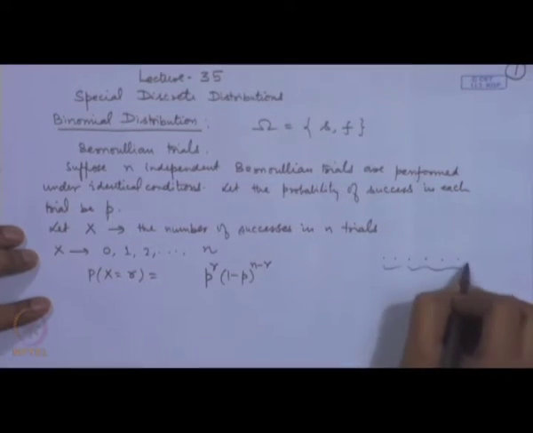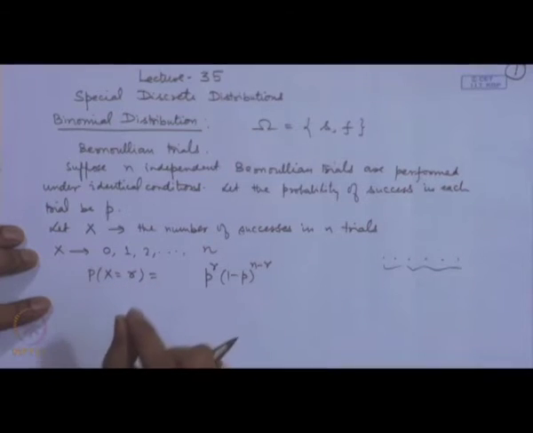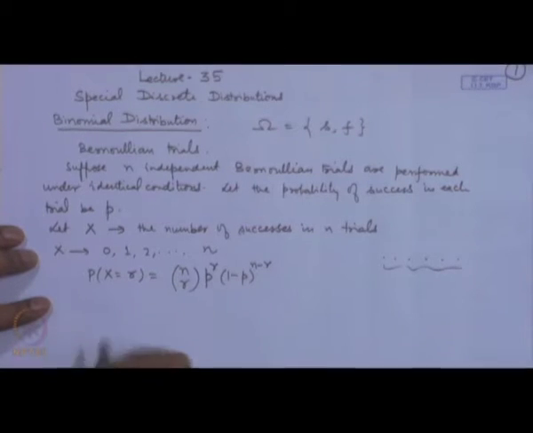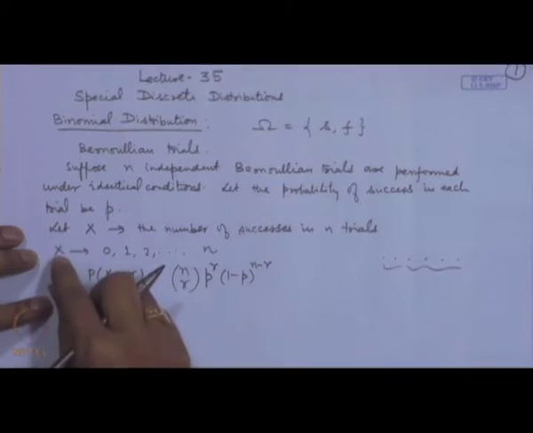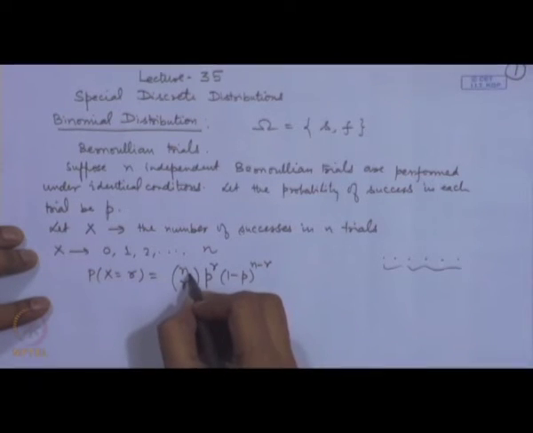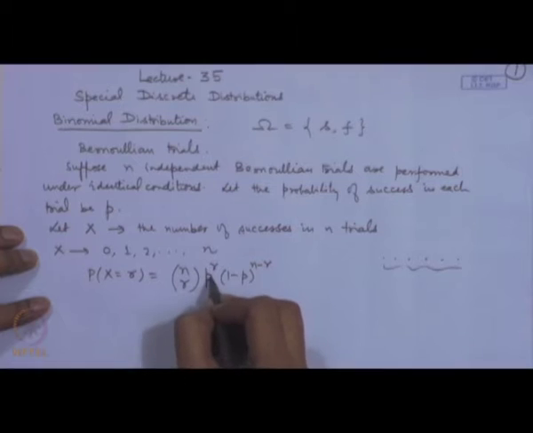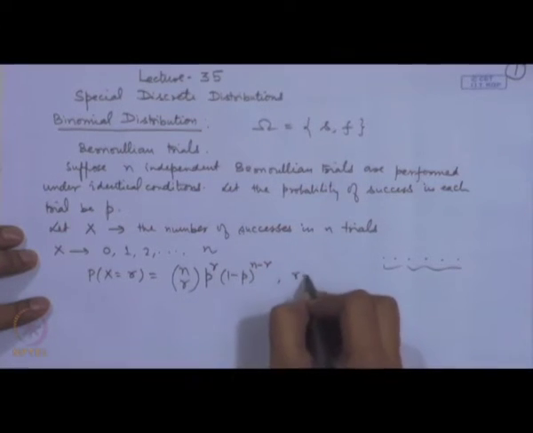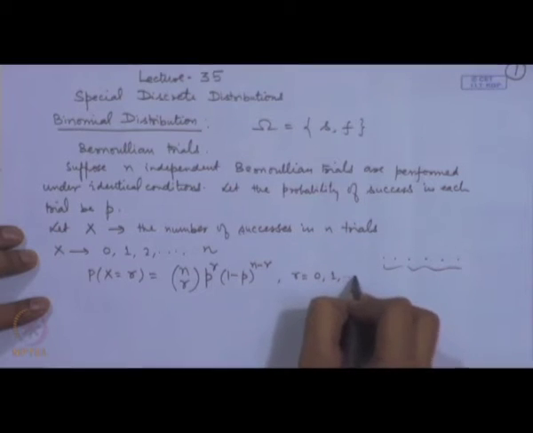Now, out of these n trials, any of the r trials can be success. So, this can be selected in nCr ways, and therefore, the probability mass function of this random variable X is given by nCr p to the power r, 1 minus p to the power n minus r. Here r can take values 0, 1 to n.